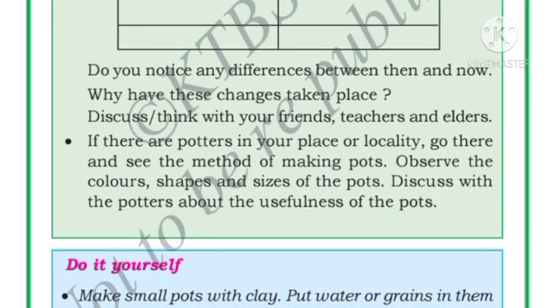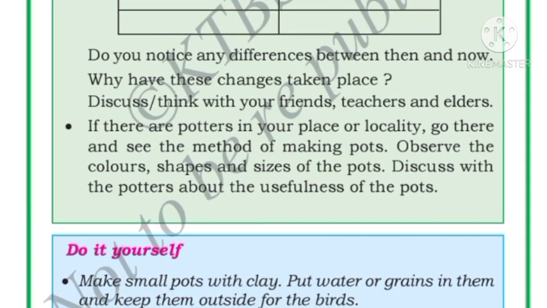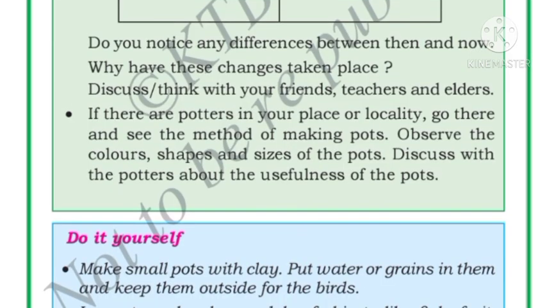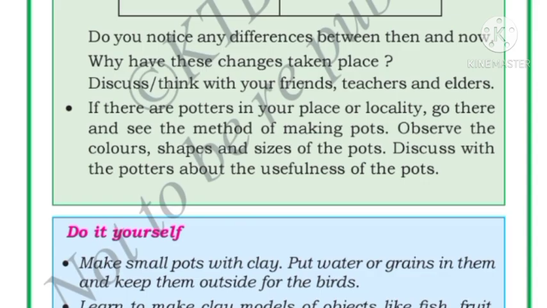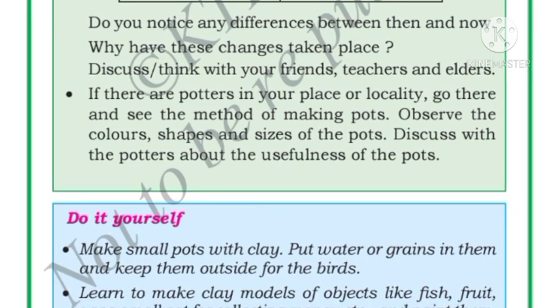Okay, so if there are potters in your place or locality, go there and see the method of making pots. Observe the colors, shapes and sizes of the pots. Discuss with the potter about the usefulness of the pot. Okay, so all these things you need to do by yourself.